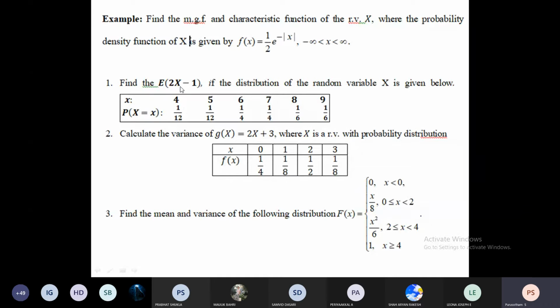So e to the power 4t into 1 by 12 plus e to the power 5t into 1 by 12 plus e to the power 6t into 1 by 4 plus e to the power 7t into 1 by 4 plus e to the power 8t into 1 by 6 plus e to the power 9t into 1 by 6. That will be the moment generating function for this discrete type. Is it quite easy? For the discrete case, this is much easier, right?